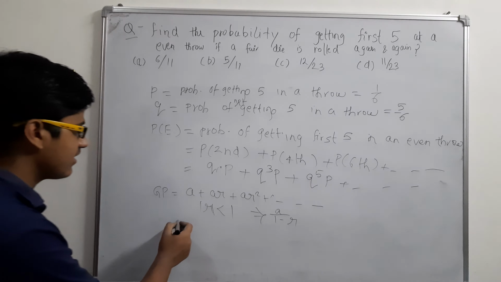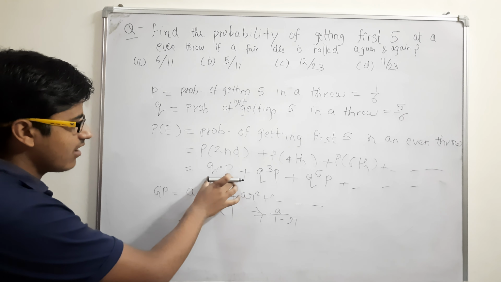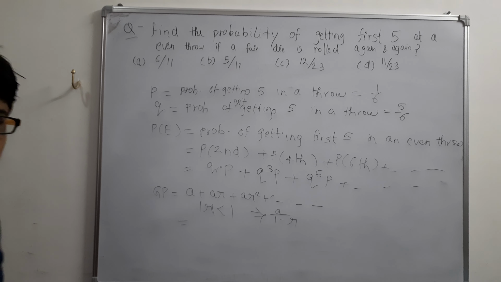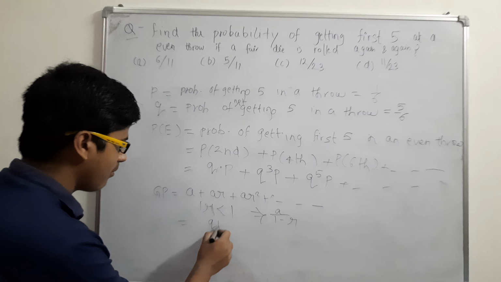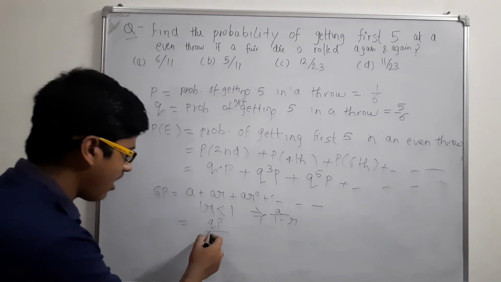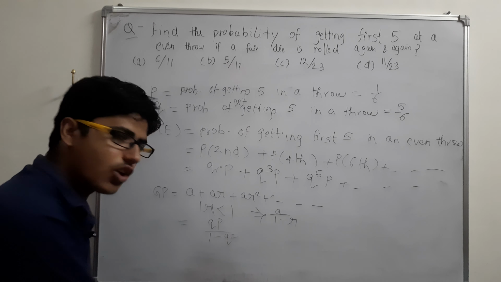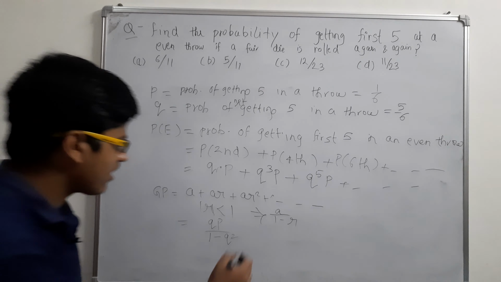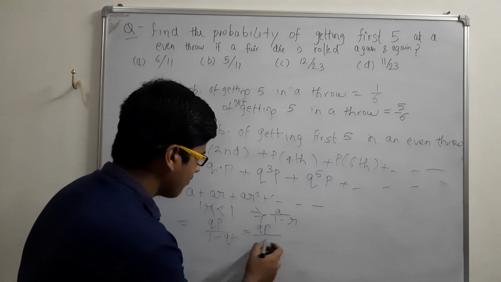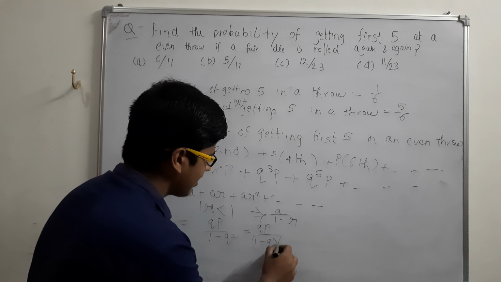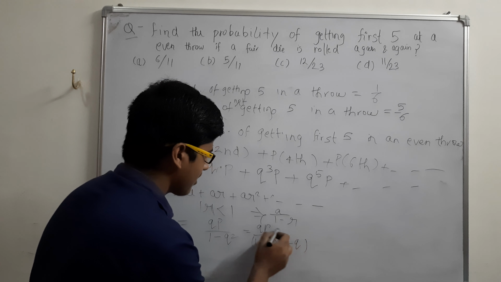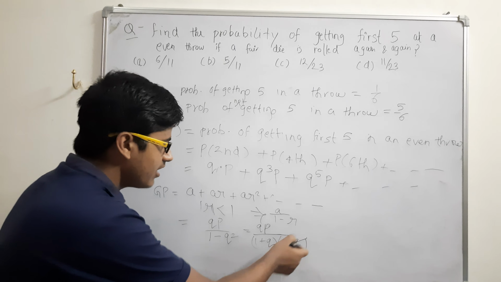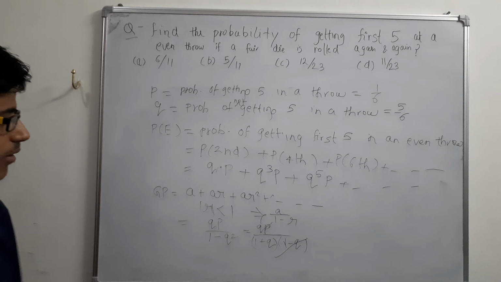So let's apply this here. What is a here? QP, got it? And what is r? Second term upon first term, so Q square. So the sum is QP upon 1 minus r, where r is Q square. Got it? So we are getting 1 minus Q square here, which we can convert into 1 plus Q times 1 minus Q. If you don't do this, no problem, you can just put these values here and get the answer. But still, 1 minus Q is P, so we can cancel this. So Q upon 1 plus Q.